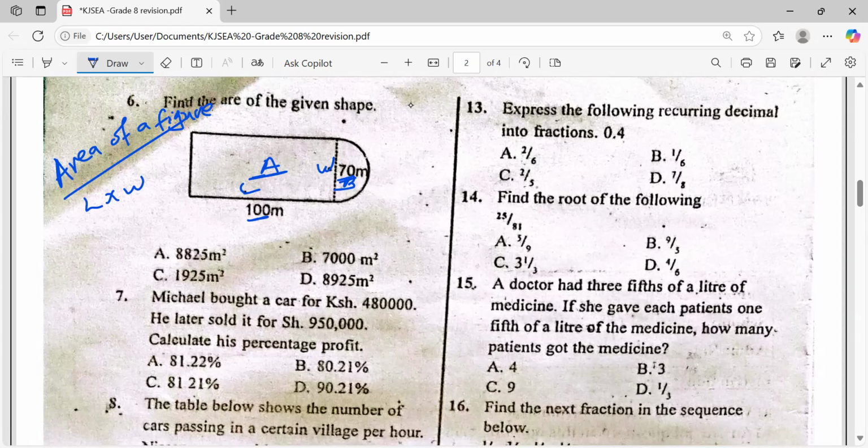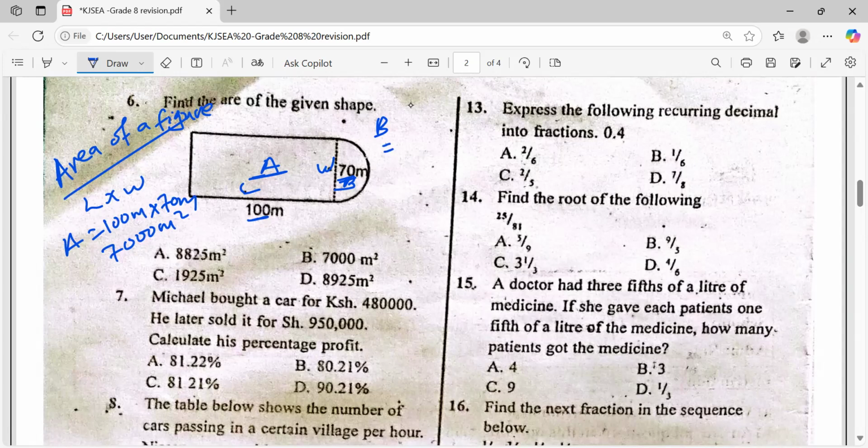So let's find the area of A now. 100 meters multiplied by 70 meters becomes 7,000 meters squared. Are we done? No, we are remaining with part B. Is it a circle? It is a semicircle. Very good, be very sharp.